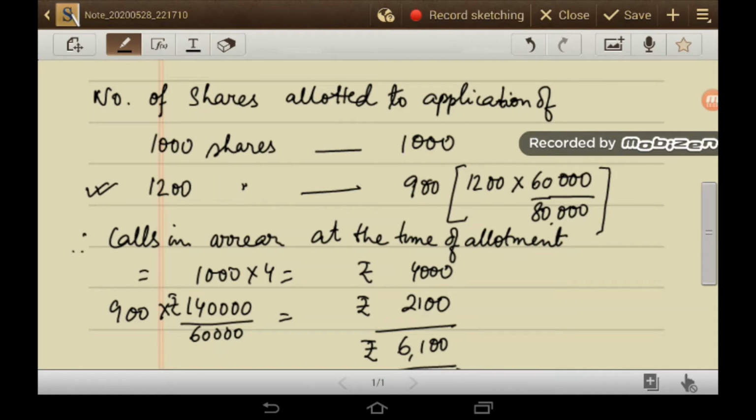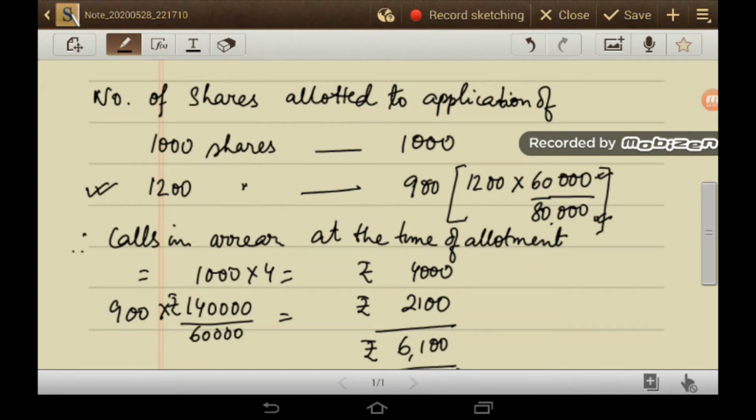So how many shares have been allotted? This I have calculated. For category 2, 60,000 shares were allotted against 80,000 shares applied. So 1,200 into 60,000 by 80,000 gives 900. So 900 is the number of shares allotted to the second person who applied for 1,200 shares.